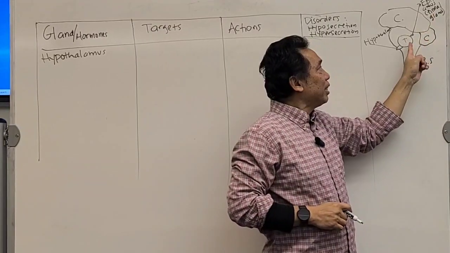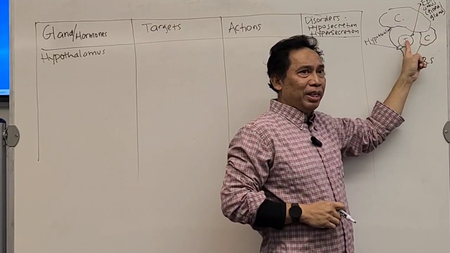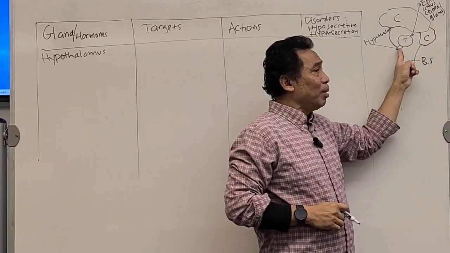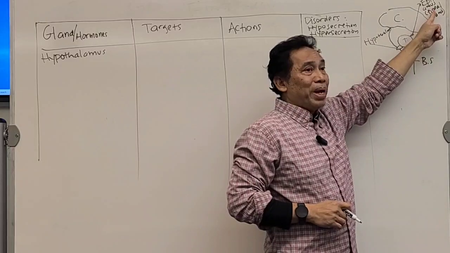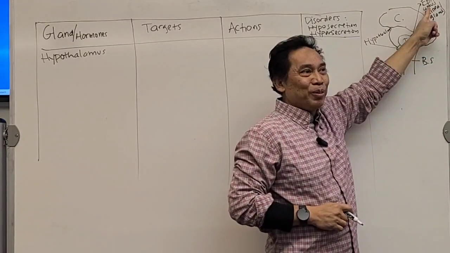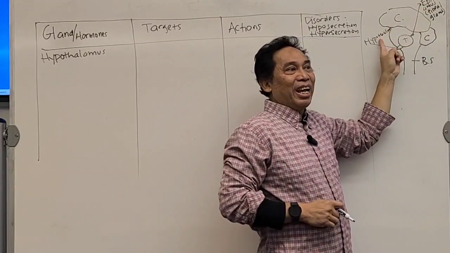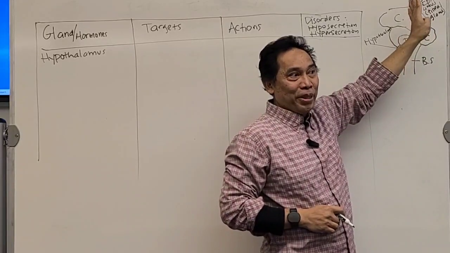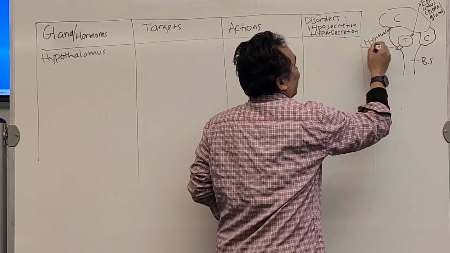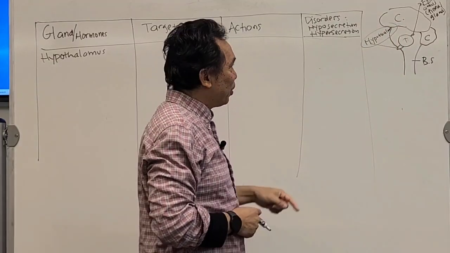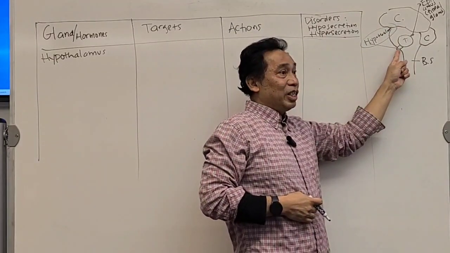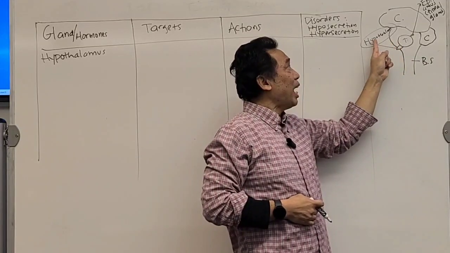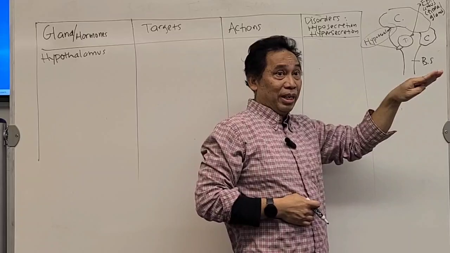We will not talk about the thalamus because the thalamus was part of the nervous system last time. But we will talk mainly about the hypothalamus, and also the pineal gland, the epithalamus, because these two actually have hormonal action. Are you with me? Now, where is the hypothalamus located? Here, in the diencephalon, the lower front part. That's what we call the hypo. Hypo means lower, under.